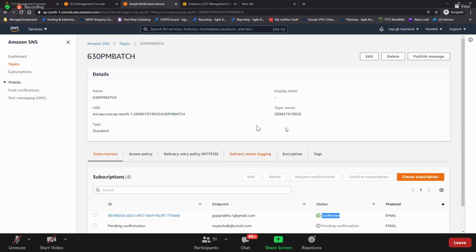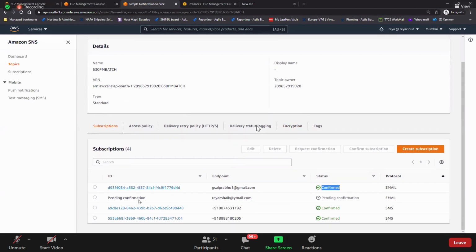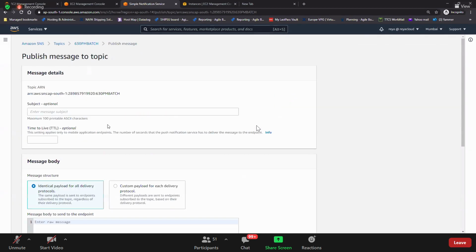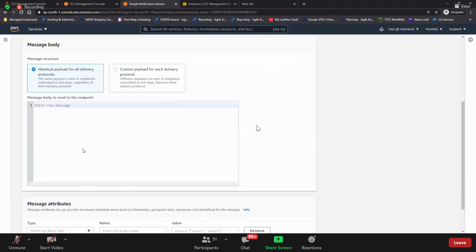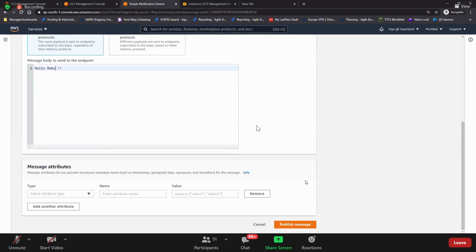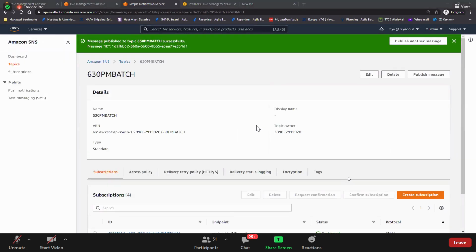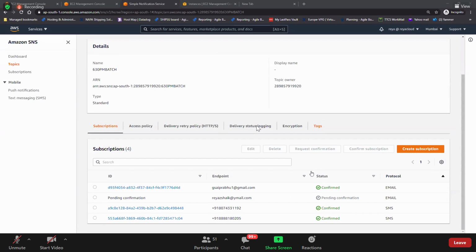So guys, now what I'll do is, do you see here push message? If I push message, everyone will receive the message. Let's try to push it. Push message, I'll say hello. I'll call it hello there. Push it. So you should receive an email and SMS. Can someone confirm? Did you get the messages? Gaurav got the message, right? Yes.